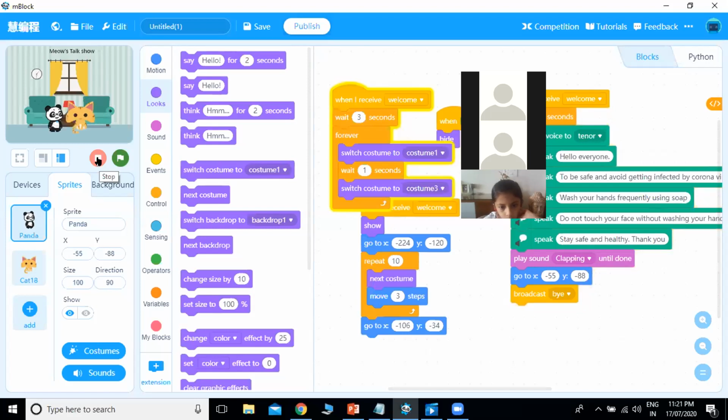Panda is also moving the lips, giving the illusion that Panda is actually talking. So this was our mouse talk show.